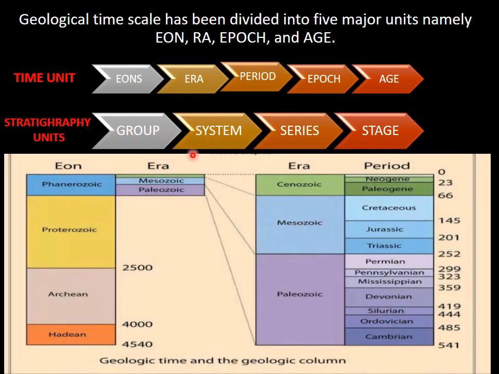So the geological time scale has been divided into 5 major units, which are as follows. These are the time units: eon, era, period, epoch, and age. Eon is the largest unit, whereas era is the second largest unit, and then era is subdivided into periods, periods are subdivided into epochs, and epochs are subdivided into ages.